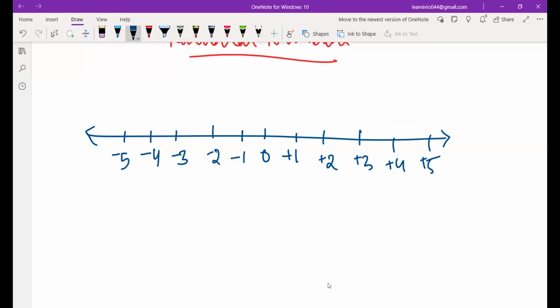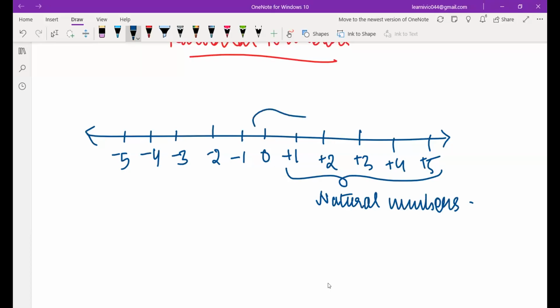Now, what do I have? If I start my counting from 1 onwards, this set of numbers 1, 2, 3, 4, 5, 6, 7, 8 up till infinity is known as natural numbers. What are they known as? Natural numbers, okay? When you start your counting from 0, 0 and all the positive numbers, then they are known as whole numbers. Whole numbers.